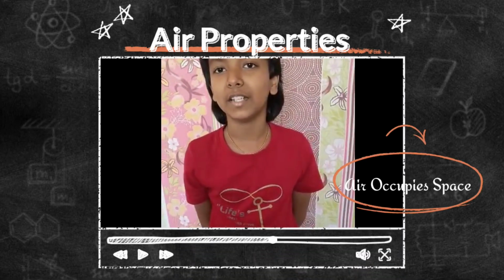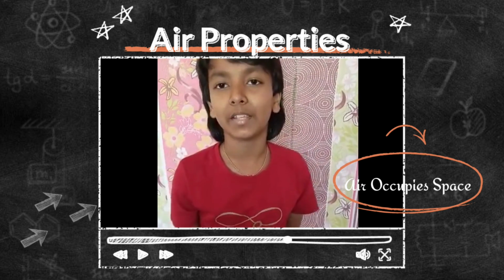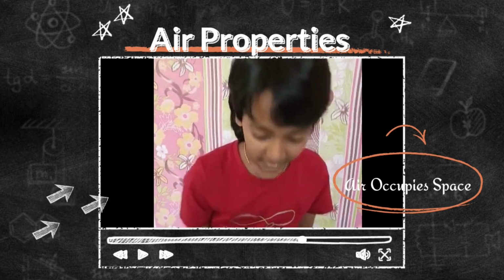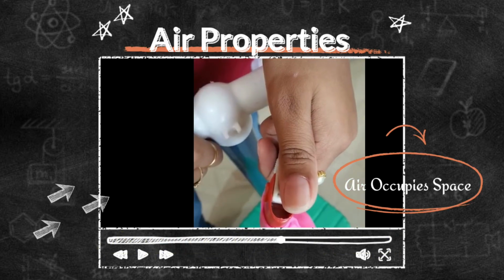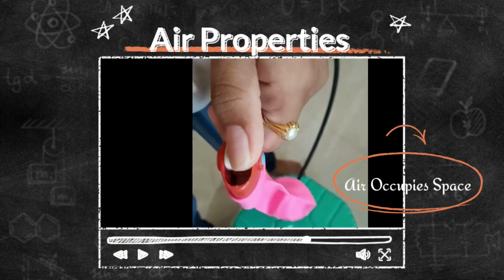This is Aditya from 5th B. Today I am going to show that air occupies space. For this activity, we need one balloon and one air pump. First, we have to fix the balloon to the pipe.